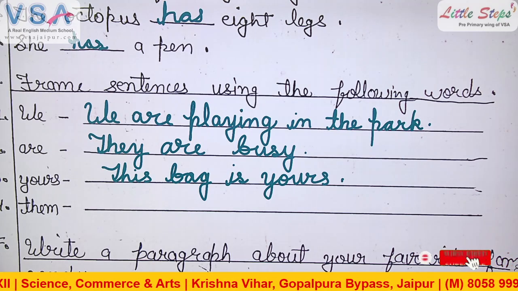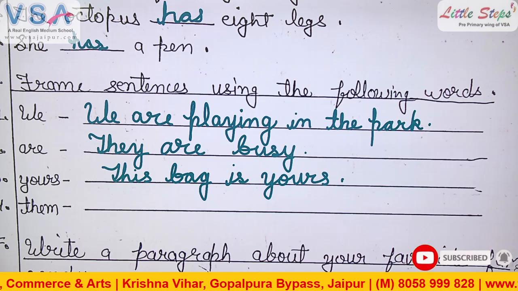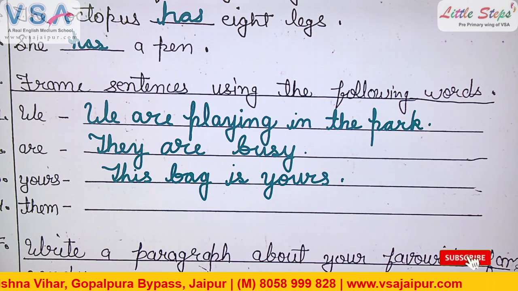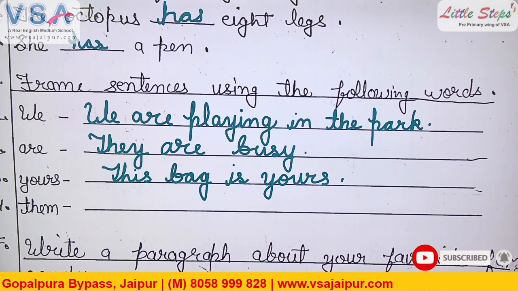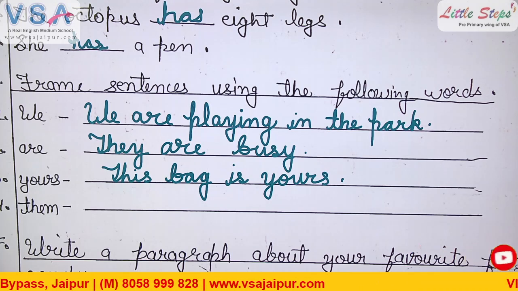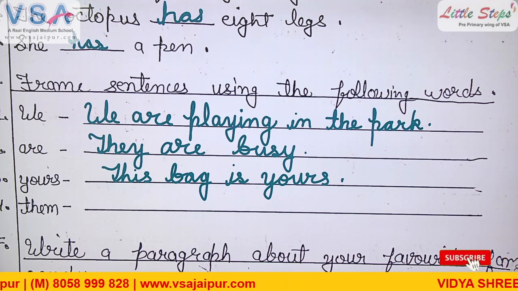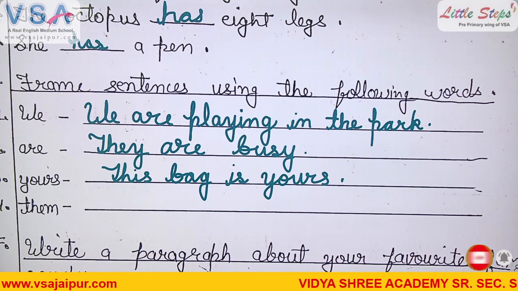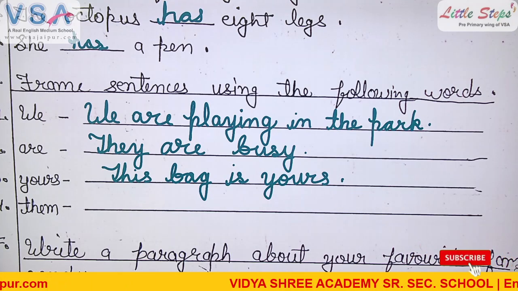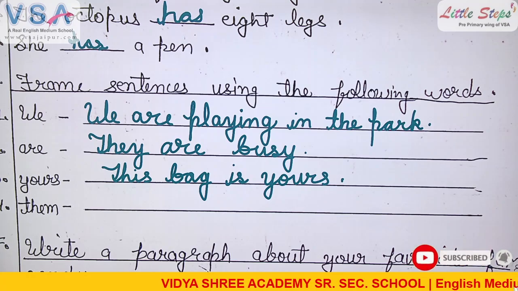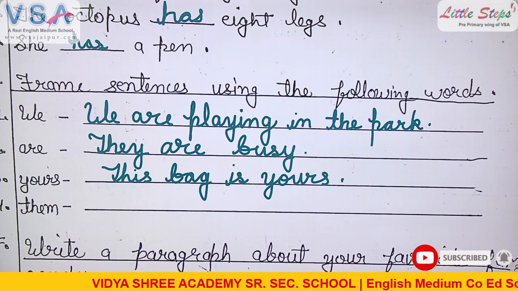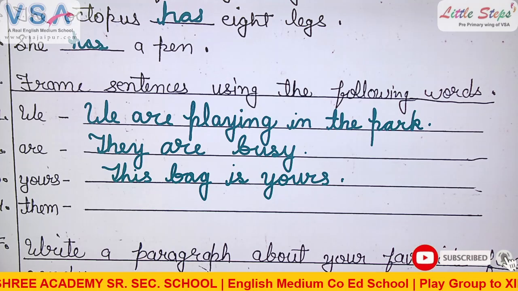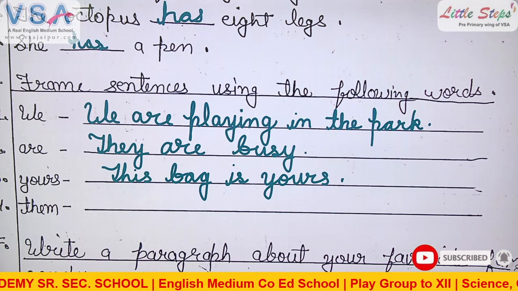Yes, Devansh. Ma'am is calling them. Good. It's also correct. Them is not a subject, so we can't use them in the subject's place. Use another subject.